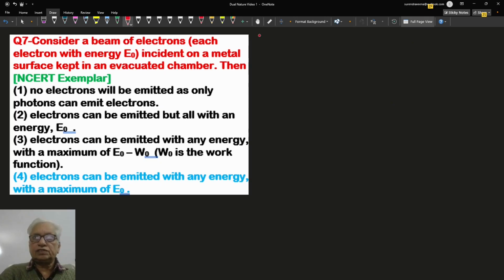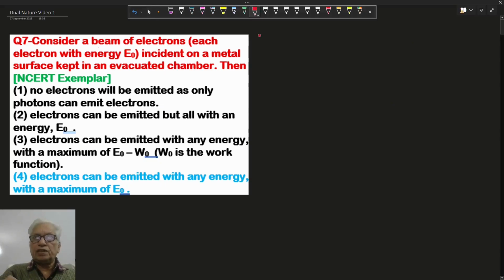In this question, considering a beam of electrons, each electron with energy E0 incident on a metal surface kept in an evacuated chamber, then here electron can be emitted with any energy with a maximum of E0.